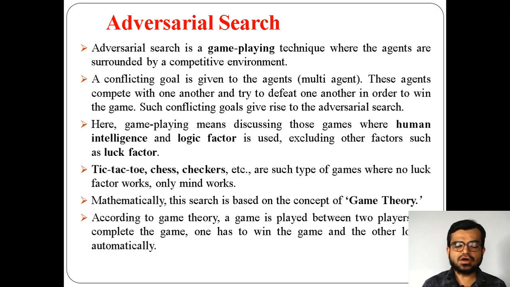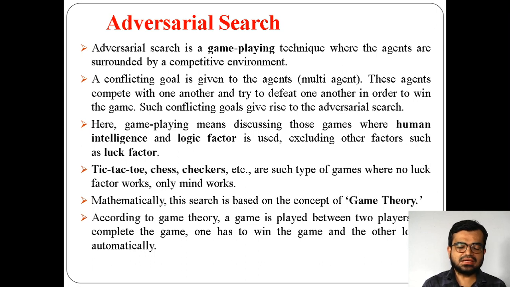Now, for example, if one player is a human being and the other player is a computer, in this game playing technique the game software makes the other player a computer. Whatever we play, the computer decides based on the input we have given in that game. Based on the logic factor, whatever the best option is from the computer side, the computer will opt for that.